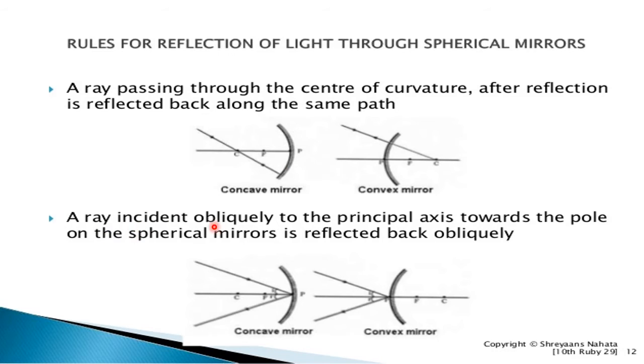And second, the ray incident obliquely, means when it is inclined at an angle to the principal axis towards the pole, the point P, then the spherical mirror reflects it back obliquely, means it is returned back to its original position.